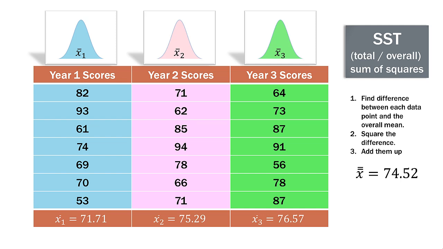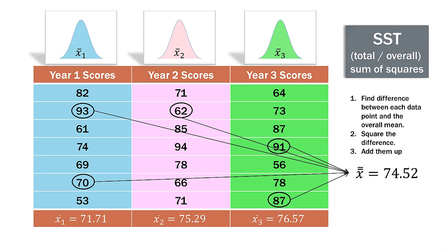So we would have 21 squared differences. Here I only circled 5, but we would do this with all 21. So it's the difference between each data point and the overall mean, square it, and then add them all up. That is the sum of squares total.